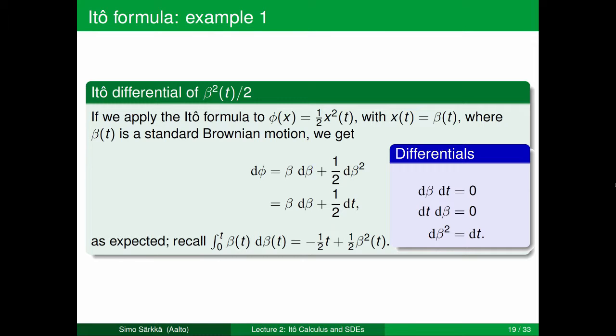Now in the second line, we will still have the same term beta times d beta, but then d beta squared, as shown on the right, is equal to dt, so the last term is half times dt. And now the result is what we would expect from the previous slides, because we recall that the integral of beta d beta was equal to minus half times t plus half times beta squared, which is exactly what we get from this expression once we put back the beta squared over 2 and integrate from 0 to t.